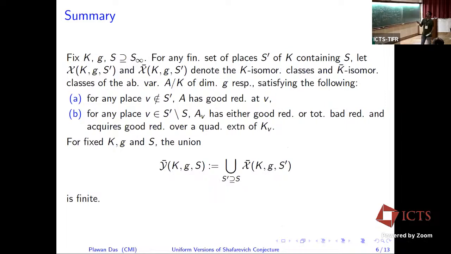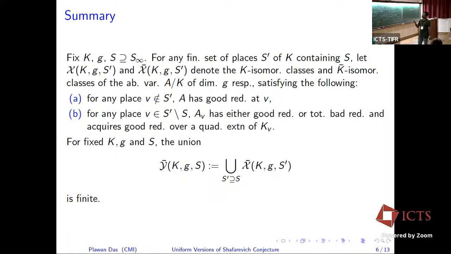I am in a hurry, so to summarize what we are getting: we are handling the bad places, what kind of bad reduction, actually the potential bad reduction. So if we are talking about the k-bar isogeny class and k-bar isomorphism classes, one observation is that if two abelian varieties are k-bar isogenous, the bad places where the inertia acts via quasi-unipotent matrices are fixed actually.